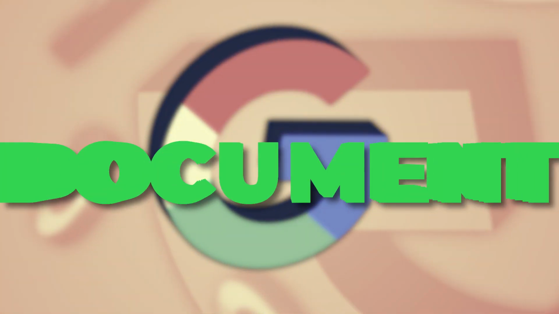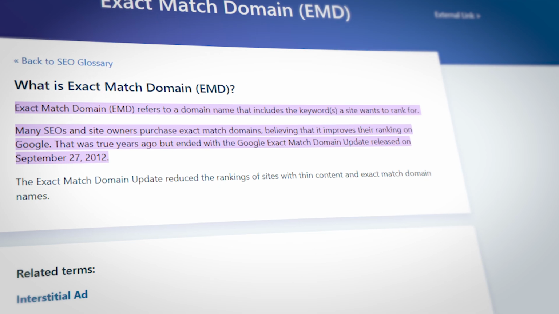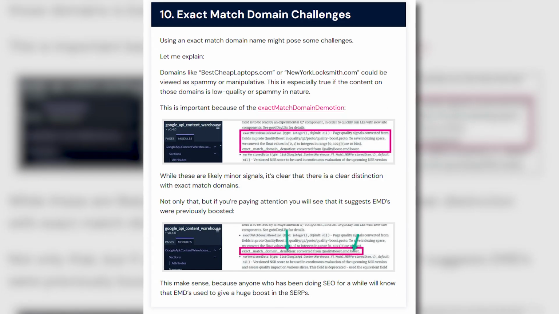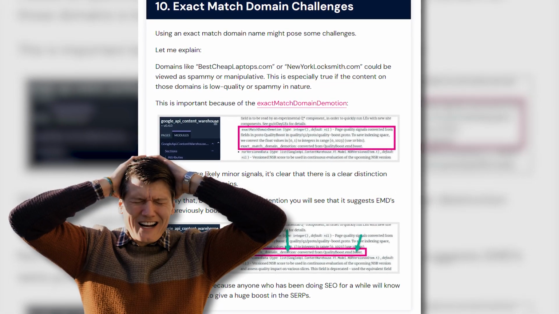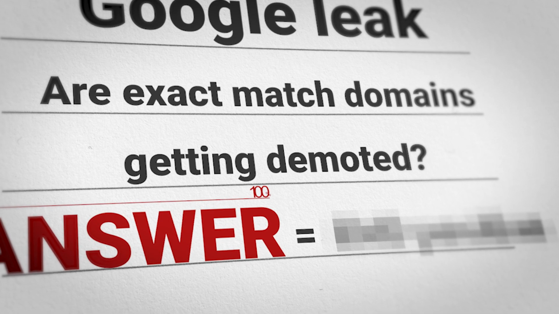So, the Google document leak shows a possible demotion for content being on exact match domains. I'm going to call these EMDs for short in this video, in case you're not familiar with the lingo. People are freaking out, and they're wondering if that means EMDs are or about to start getting demoted. I'm going to give you the answer to this 100% correct, and my answer may surprise you.